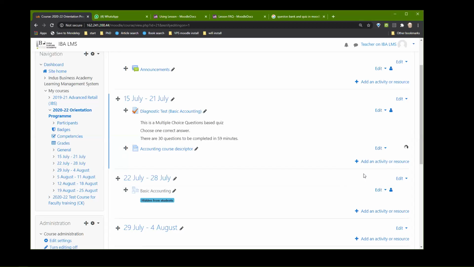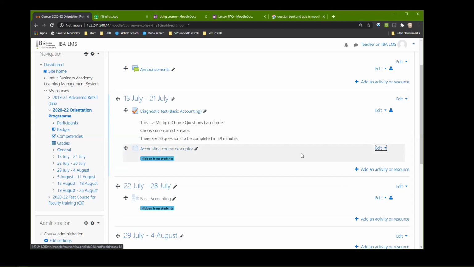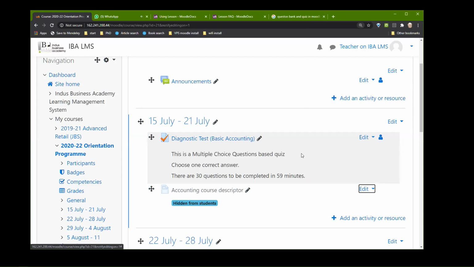Sir, can you increase the font a little more? On the student side we are able to see very clearly, but not here. Is that okay now? Yeah.